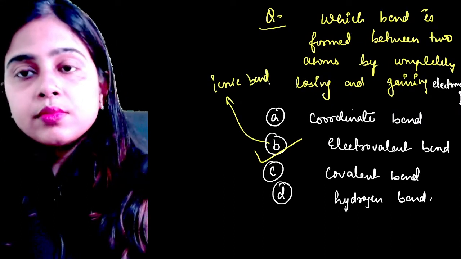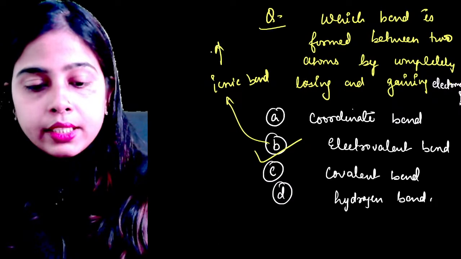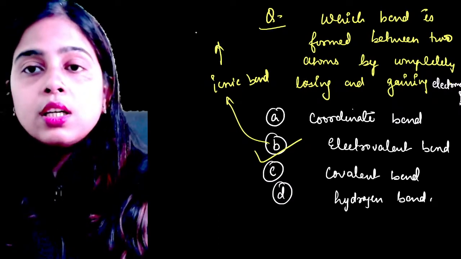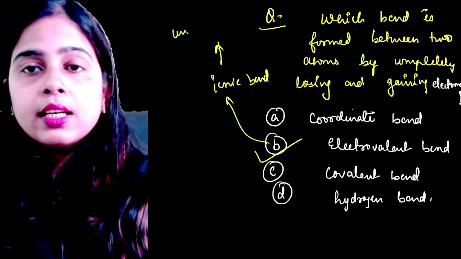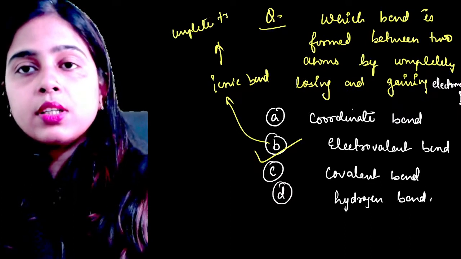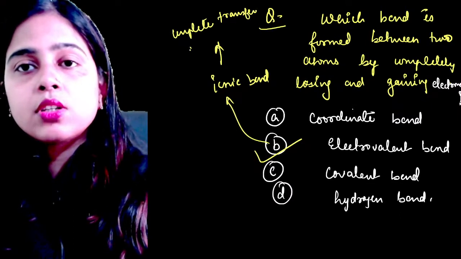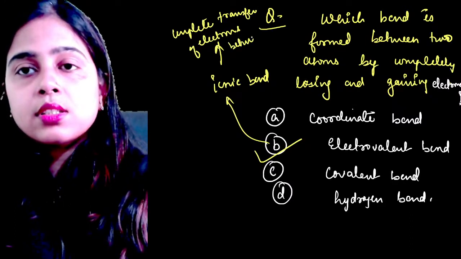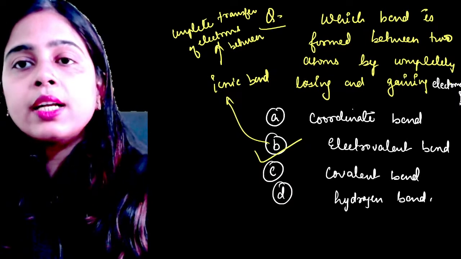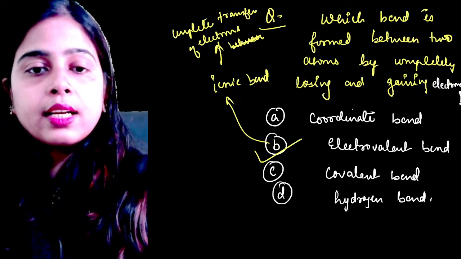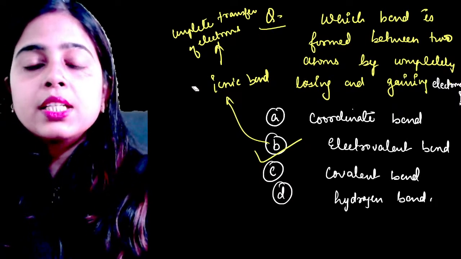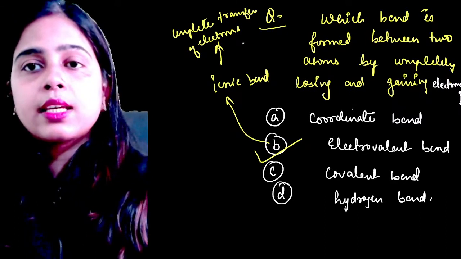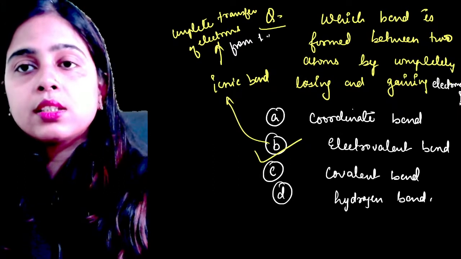Yes Pranjal, option B is the correct answer. And these bonds are formed by complete transfer of electrons between the atoms, from one atom to the other. You can write like that.